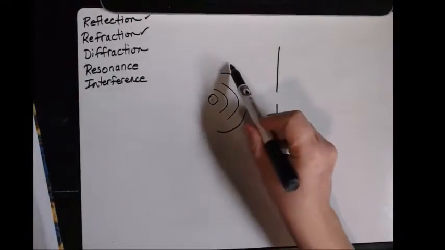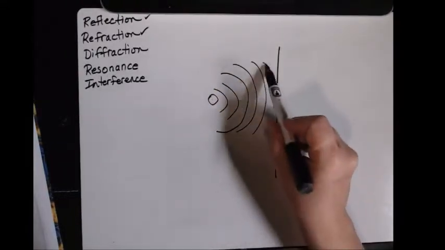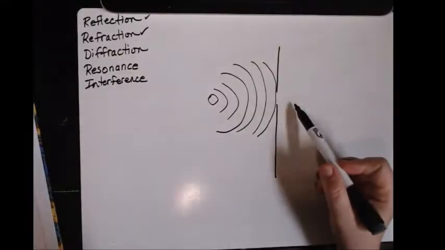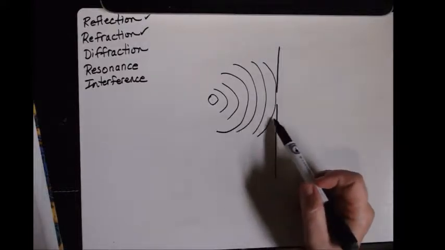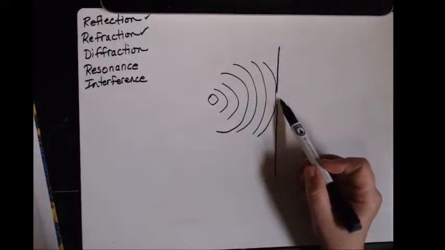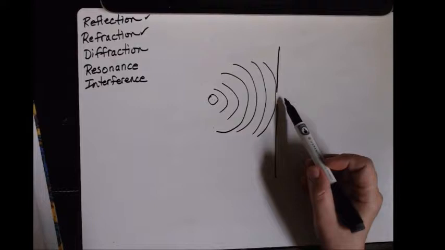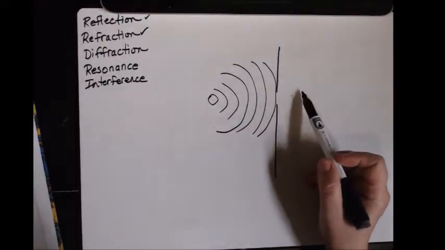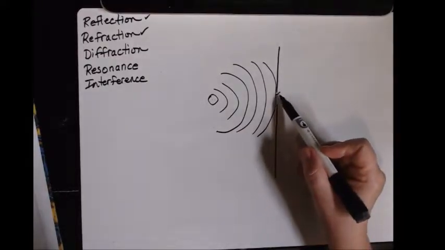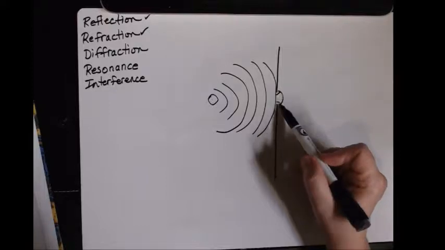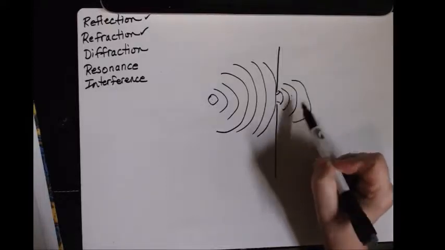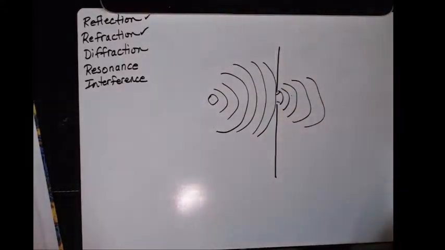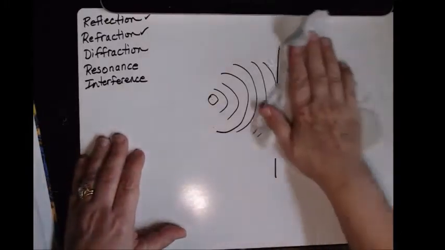They actually are all the way around. I have these spreading ripples that come and then they hit right here. What's going to happen? Well, some of this is going to reflect back that way, but what happens as it goes through this tiny slit? Some of the ray is going to transfer through. You actually see a little bit of bending around the corner, so what you end up having is something like this.